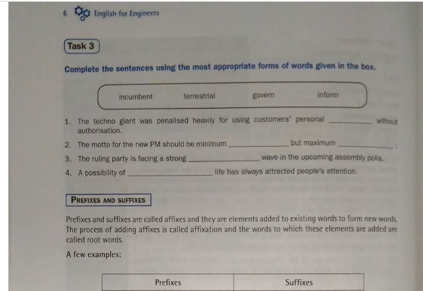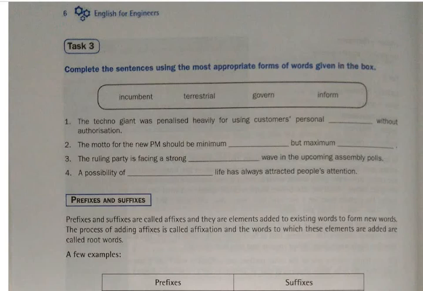Next one. The motto of the new PM should be minimum interference but maximum governance. Minimum interference but maximum governance. The ruling party is facing a strong anti-incumbency wave in the upcoming assembly polls.